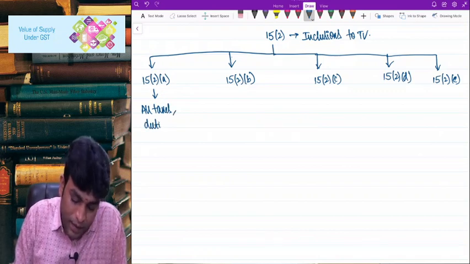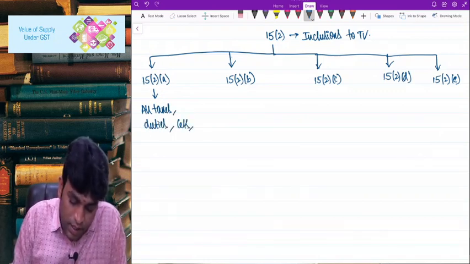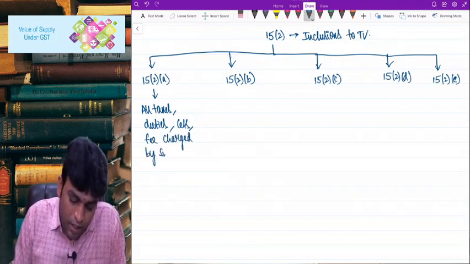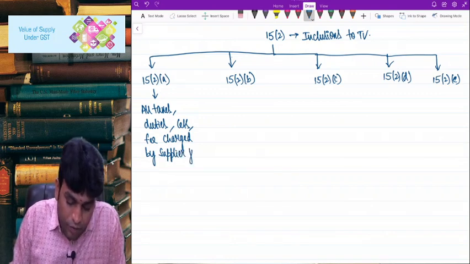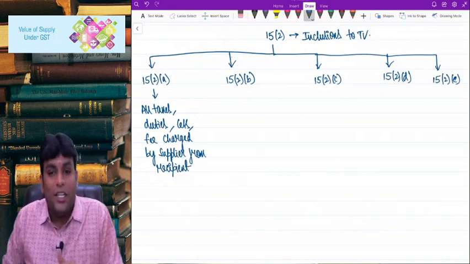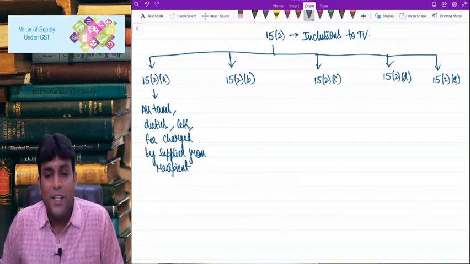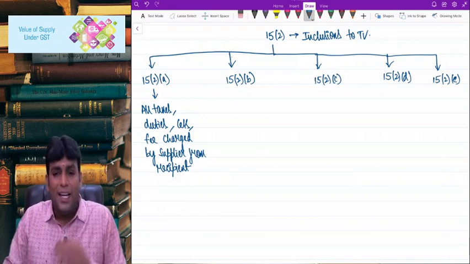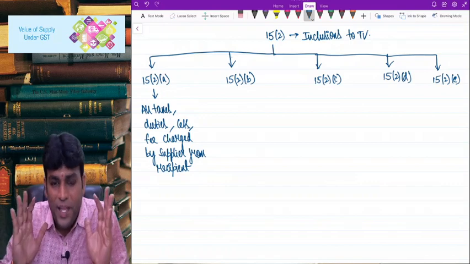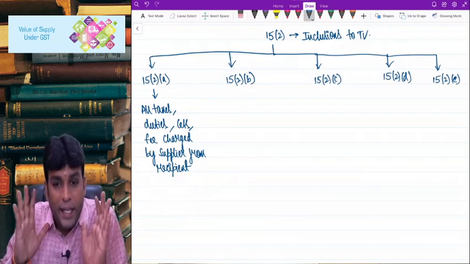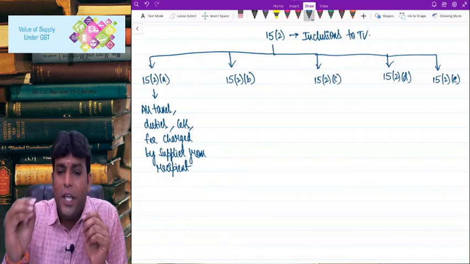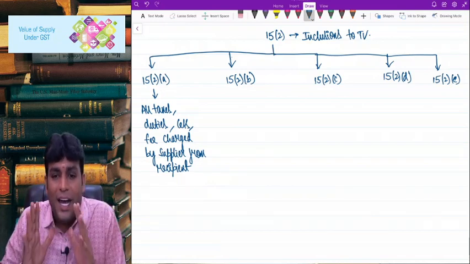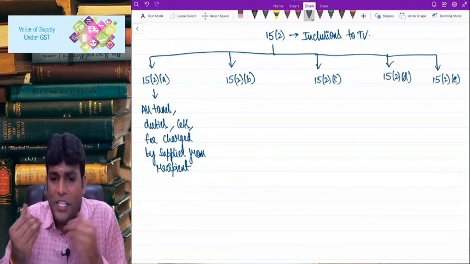All taxes, duties, cess, fees charged by supplier from recipient. Come on, what is that language I wrote there? All taxes, duties, cess, fees charged by supplier from recipient. For example, my dear friends, let me give a situation here. Let's say there is a person known as Shivateja. Shivateja is an owner of a property. He has given one property on rent to one person known as Mr. Raviteja. From Raviteja, what is Shivateja taking?